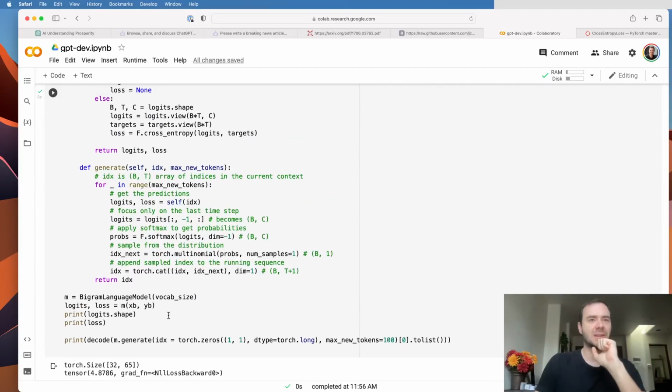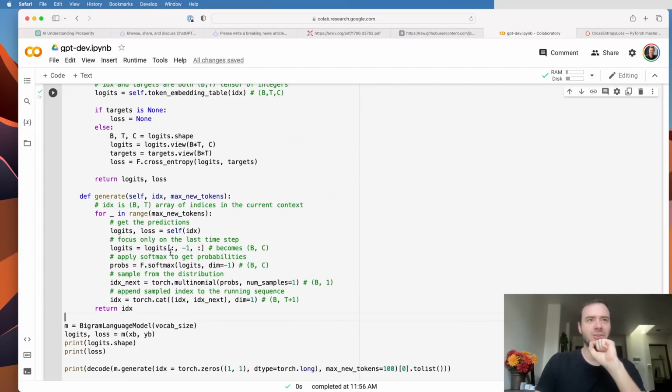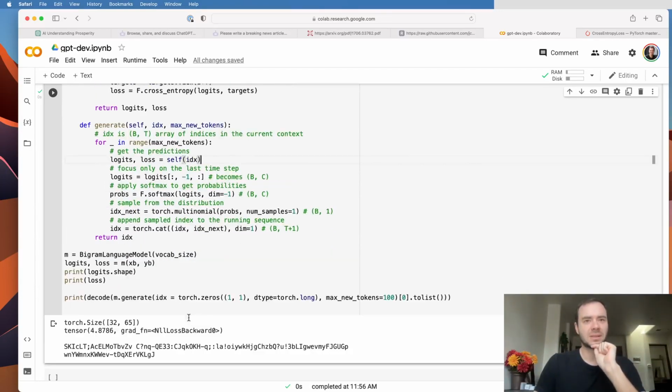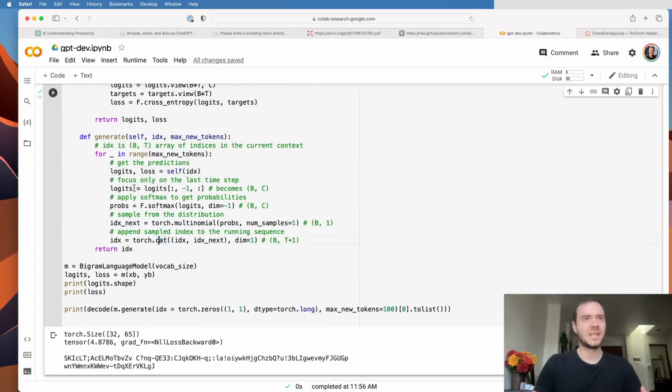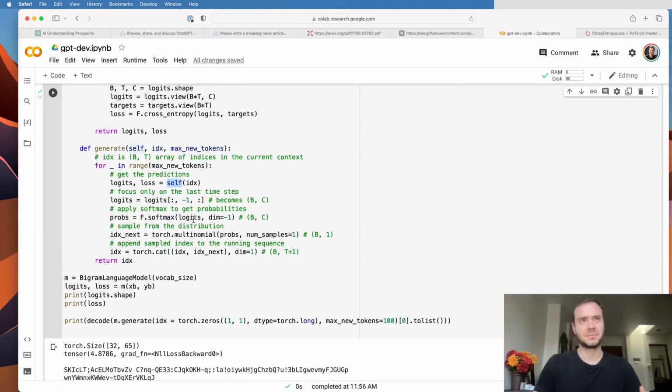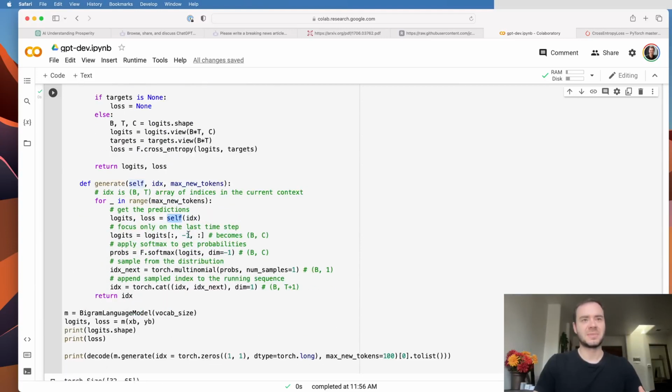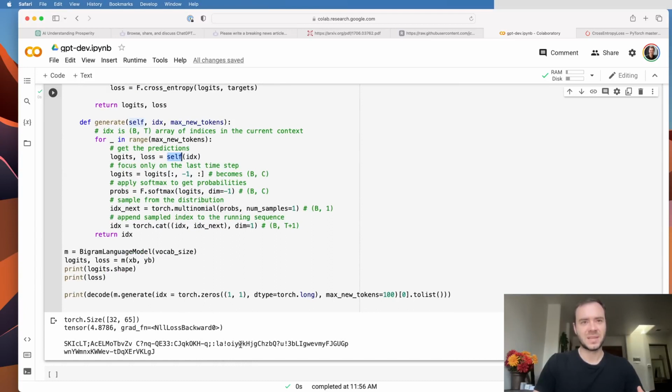Now, one more thing I wanted to point out here is this function is written to be general, but it's kind of ridiculous right now, because we're building out this context, and we're concatenating it all, and we're always feeding it all into the model. But that's kind of ridiculous because this is just a simple bigram model. So to make, for example, this prediction about k, we only needed this w. But actually what we fed into the model is the entire sequence, and then we only looked at the very last piece and predicted k.